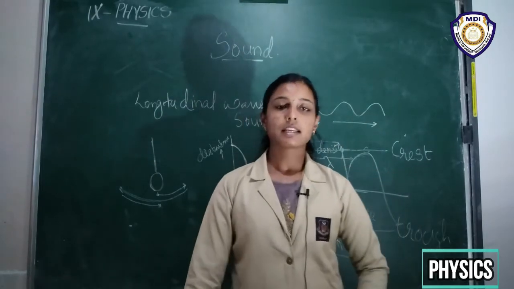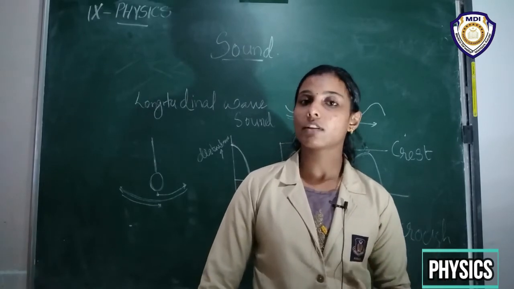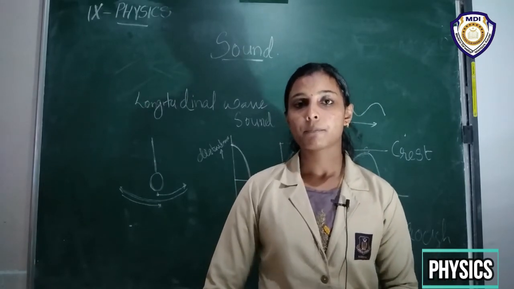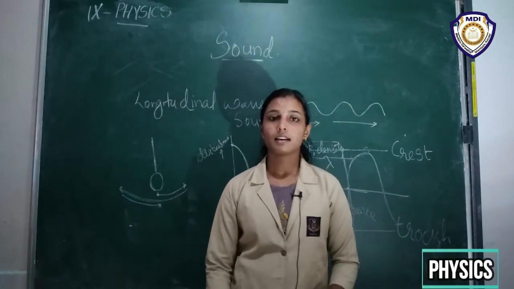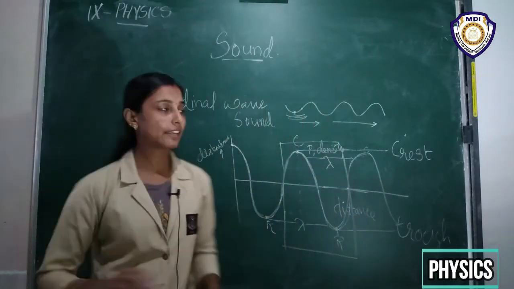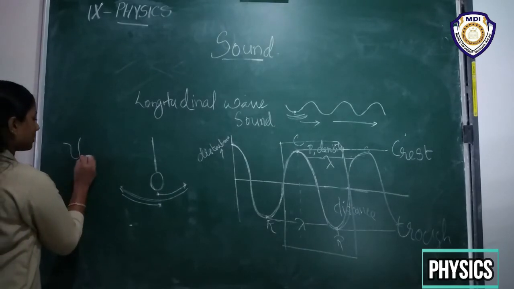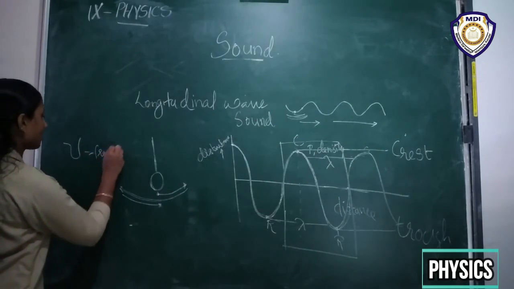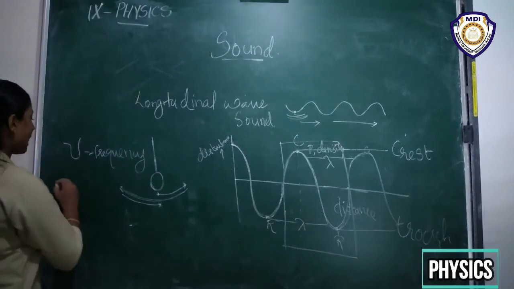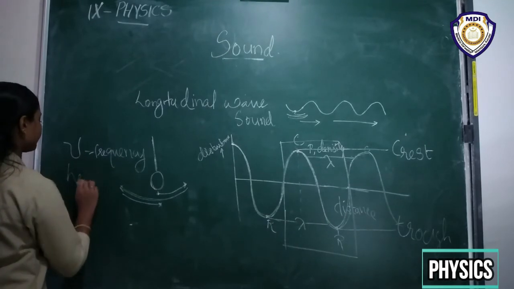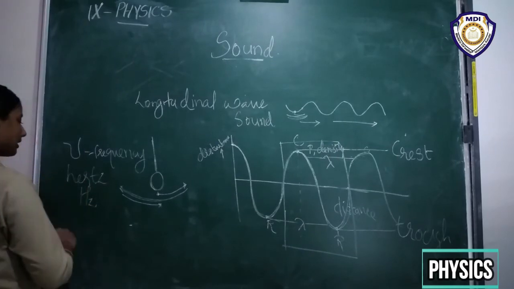So frequency is another parameter that characterizes a wave. Particular waves have particular frequencies, right? Frequency has a unit of hertz, and we can represent the frequency by the letter nu. Frequency means the number of vibrations per unit time, and it has a unit of hertz, and we can write hertz like this.